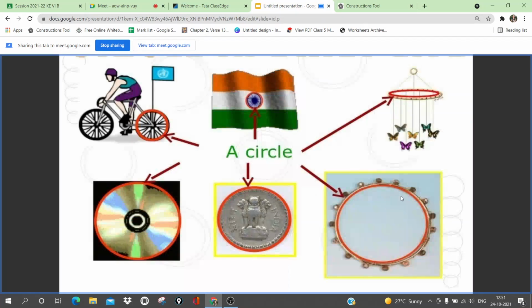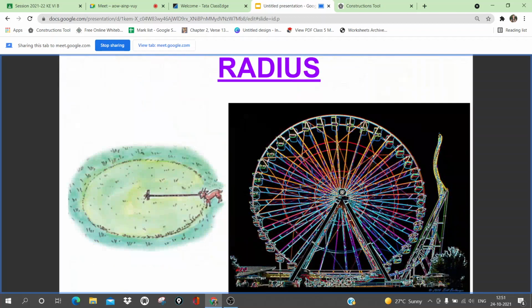Next is circumference. Here you can see it is marked with red color, the red boundary. The boundary of the circle which is marked is called the circumference of the circle. Next is radius. Can anyone tell me what is this? Ma'am, ferry wheel.